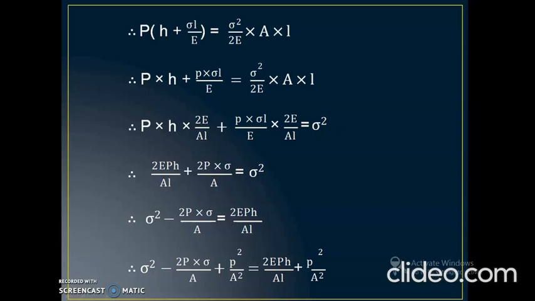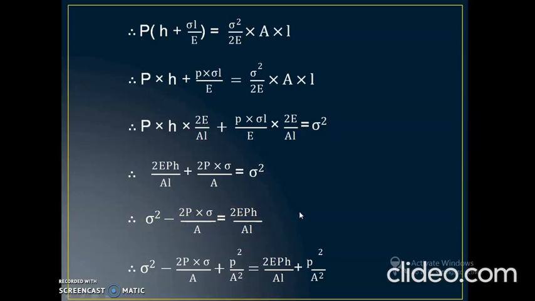After multiplying 2E divided by area into L, we get the final term: sigma square is equal to 2E into P into H divided by area into length plus twice load into the stress divided by area. We can also rewrite this term in this format: taking this term to the right hand side, sigma square minus 2P into sigma divided by A is equal to 2EPH upon AL.